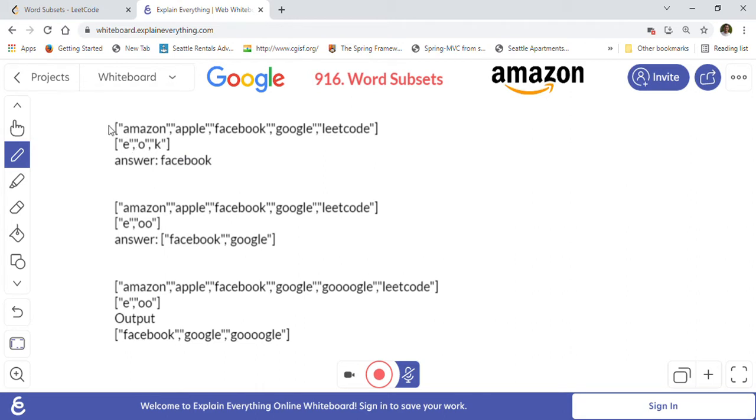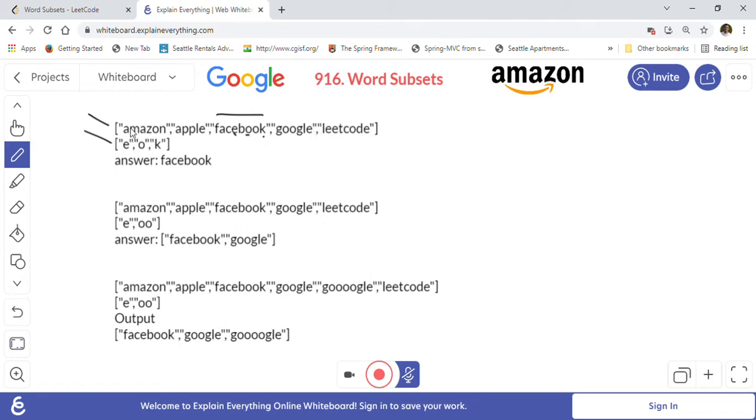This is the first array that is given to us, and this is the second array, with these three words: E, O, K. So we have to find words in the first array in which all these words are present. For example, EOK is present only in Facebook. Facebook has E, then O and K. So E, O and K, all three are present in the word Facebook.